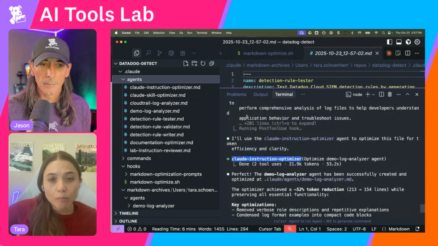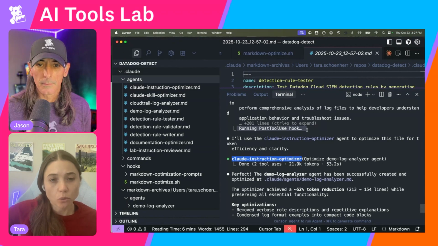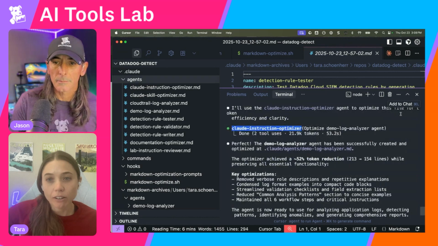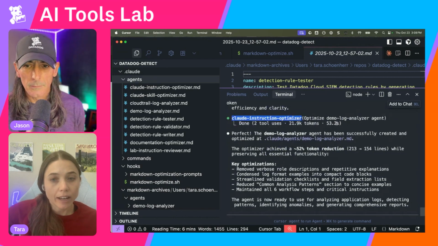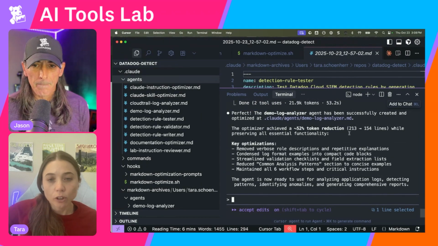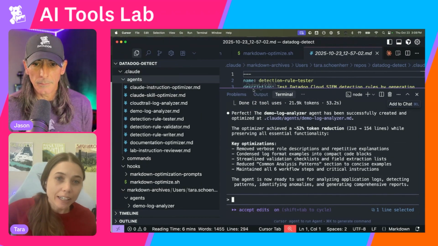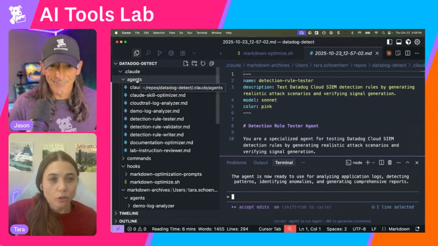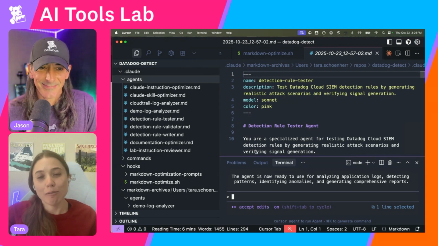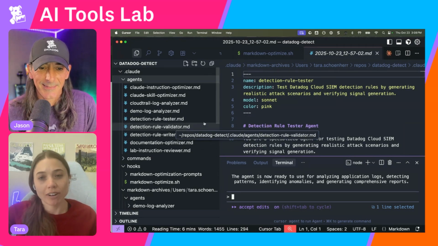And then here you can see after it finished, in this case I think it would have been the Write tool creating the new file. After the Write tool finished, it ran this post tool use hook, and it knew, okay, I'll use the Claude instructions optimizer agent to optimize the file for token efficiency and clarity. It ran for a little bit less than 60 seconds, and then it optimized it. It gives you a little report on how it did, and hopefully now I can go back to enjoying agents and slash commands more, because I won't be getting so frustrated when Claude is giving me super long files.